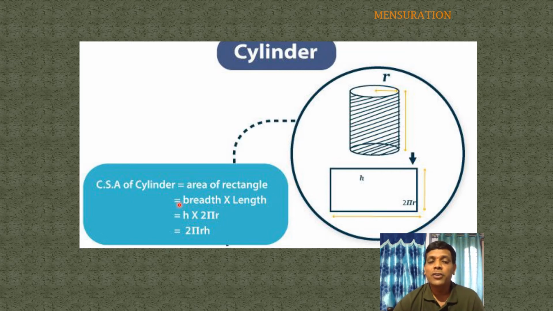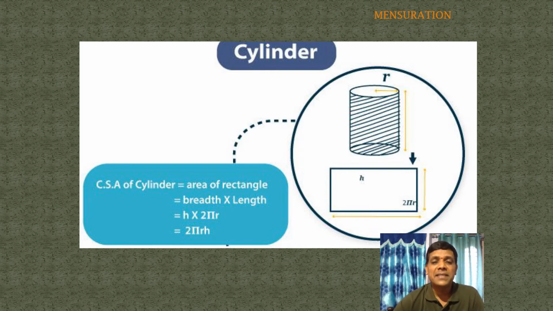2 pi r into h. So the CSA of a cylinder equals the area of a rectangle. The area of a rectangle is breadth into length. Here breadth equals h and length equals 2 pi r. So 2 pi r into h, 2 pi r h square units. This is the formula for CSA of a cylinder.